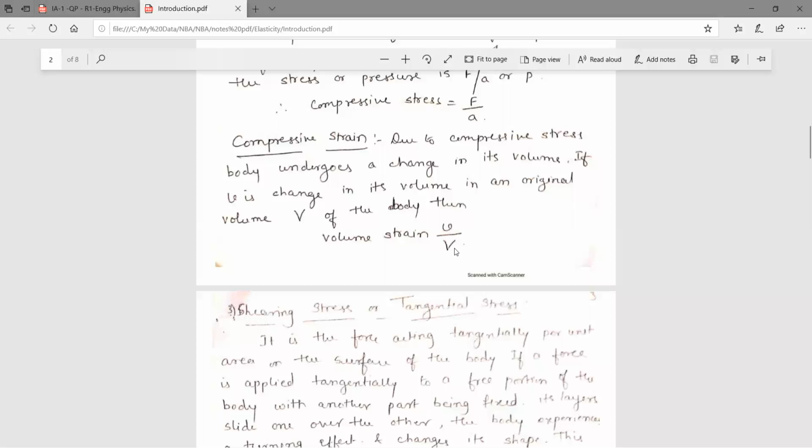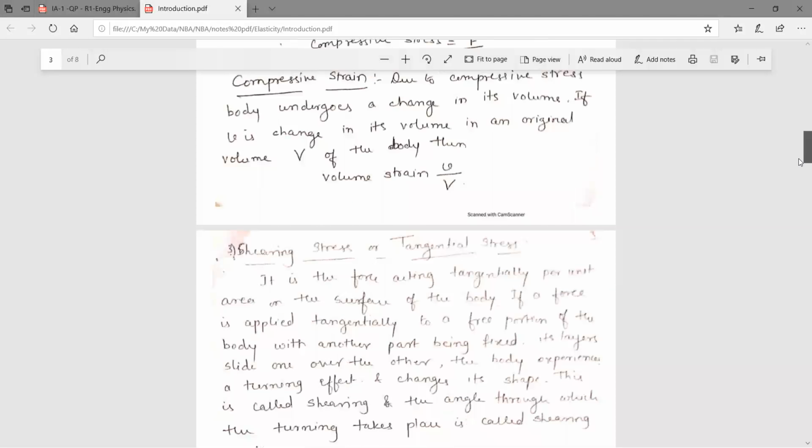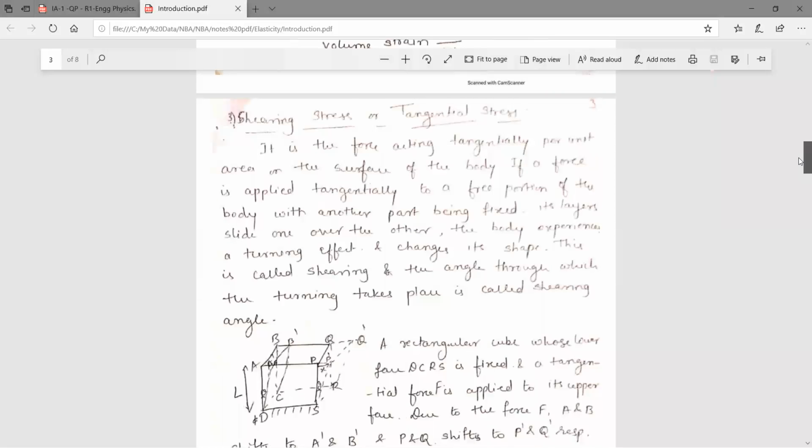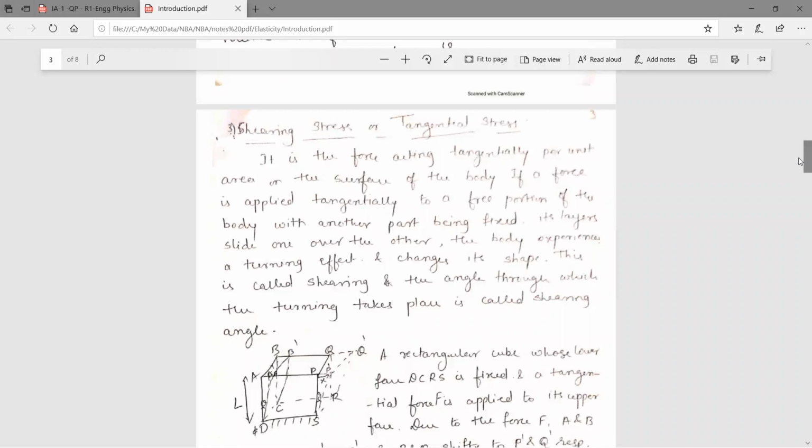So v by V, that is the change in volume to the original volume, is nothing but the volumetric strain. Then the third one is the shearing stress or the tangential stress. Here we are not applying the stress normally; it is the force acting tangentially.